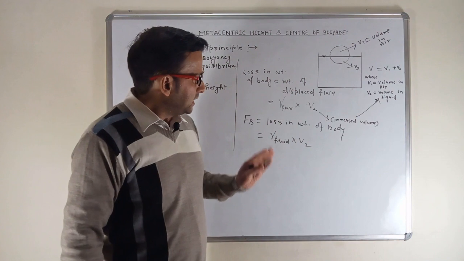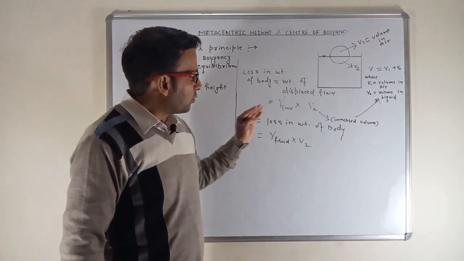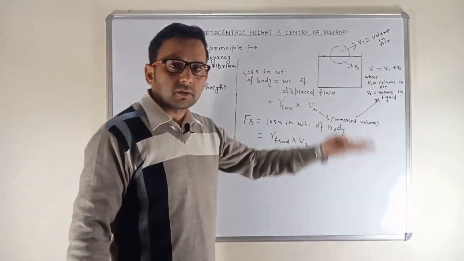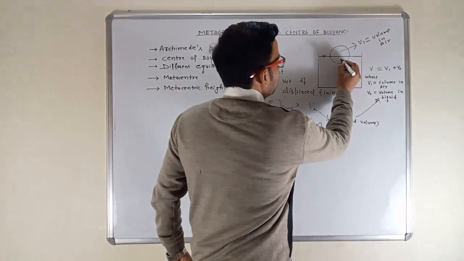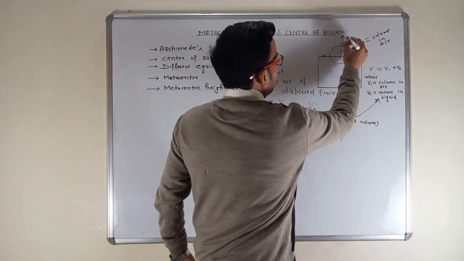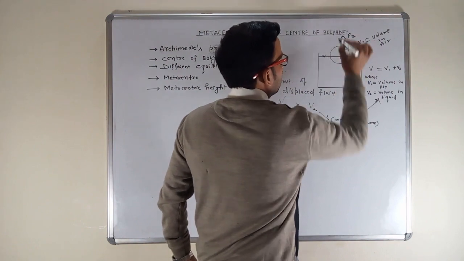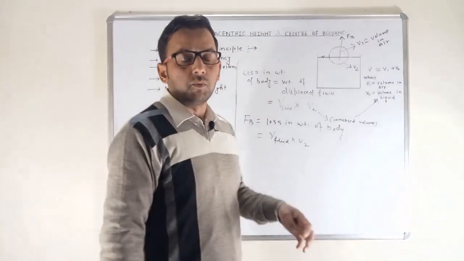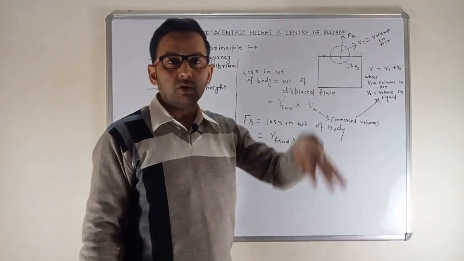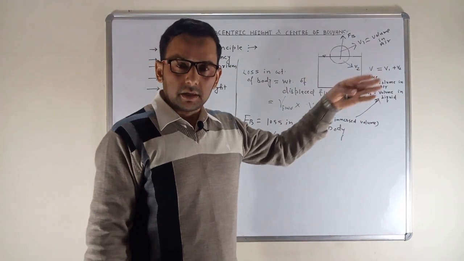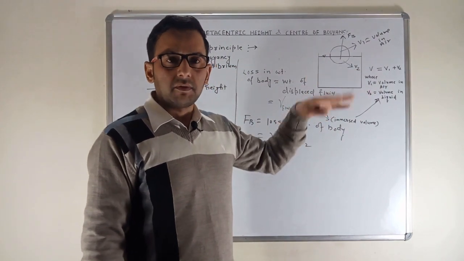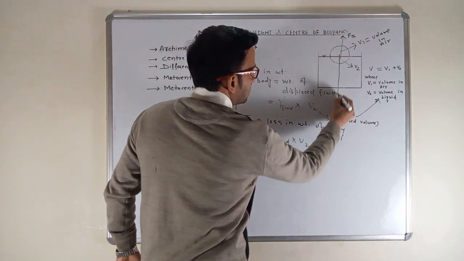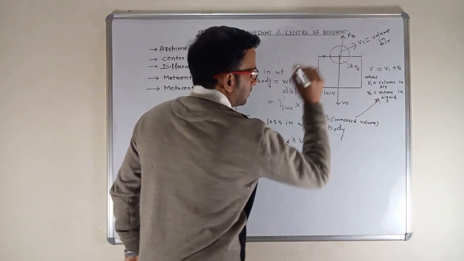And you can easily detect this buoyant force will be working from downward to upward because it is decreasing the weight of the body. The weight of the body will always act towards the center of the earth, whether the body is in air, in liquid or wherever it is. So weight will always act downward.